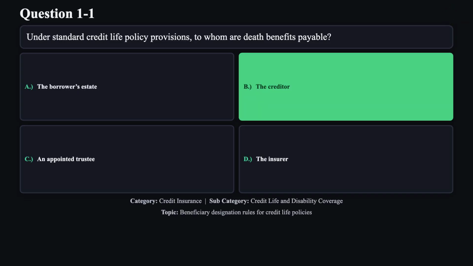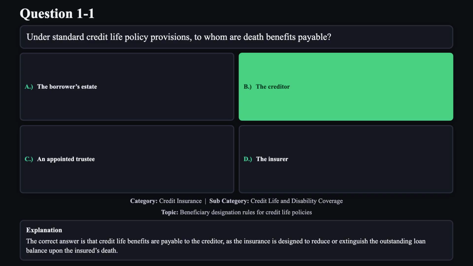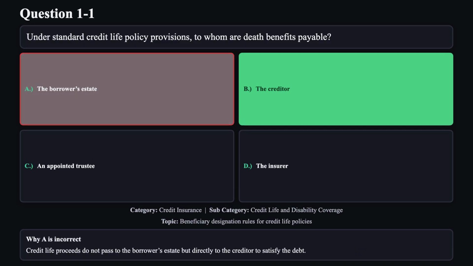The correct answer is B. The correct answer is that credit life benefits are payable to the creditor, as the insurance is designed to reduce or extinguish the outstanding loan balance upon the insured's death. Reason A is not correct. Credit life proceeds do not pass to the borrower's estate, but directly to the creditor to satisfy the debt.